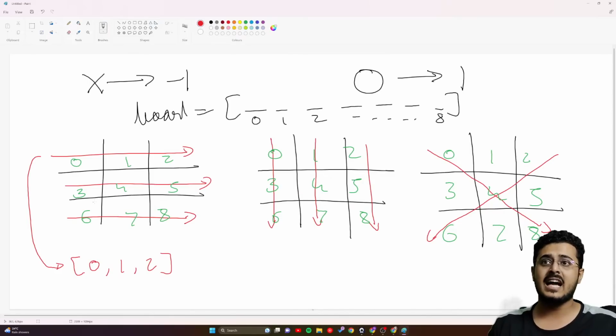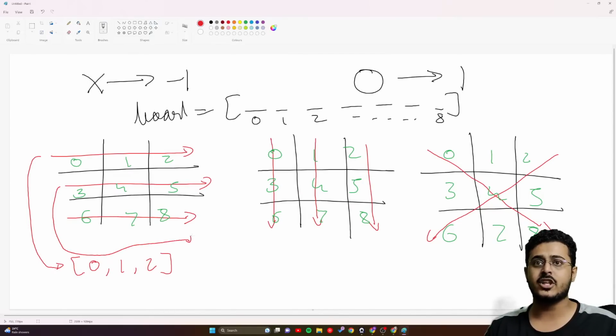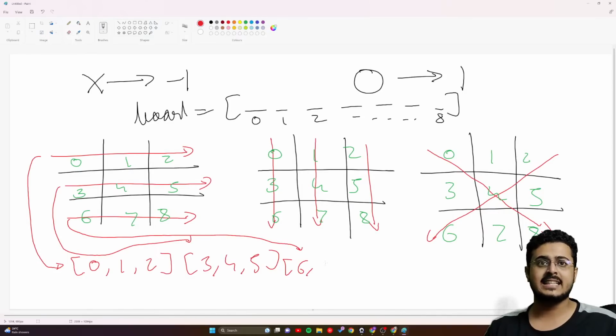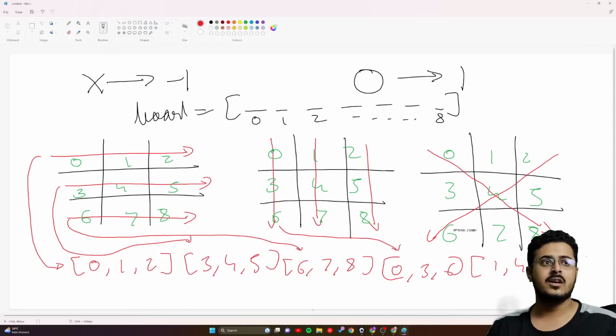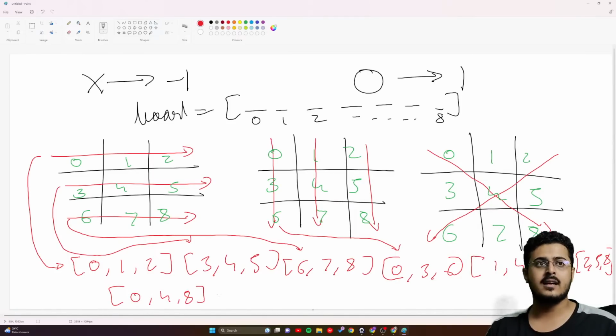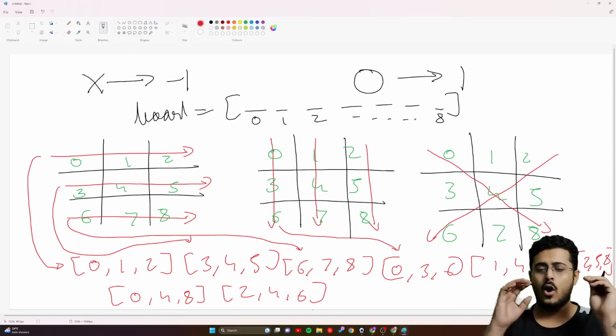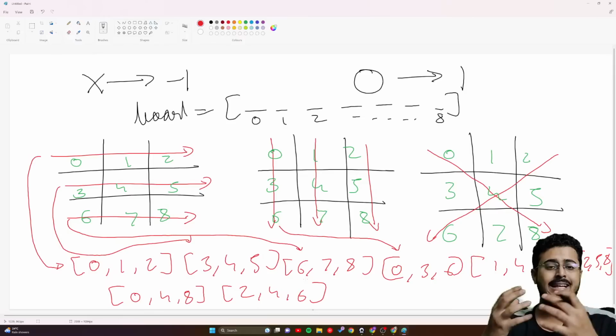then somebody has won. Similar to that, for the second row as well, we can mention it as 3, 4 and 5. For the next row, we can mention it as 6, 7 and 8. For the columns, we can mention 0, 3, 6, then 1, 4, 7, and 2, 5, 8. And then for the two diagonals, we have 0, 4, 8, and then 2, 4, 6. These are all the different indexes.